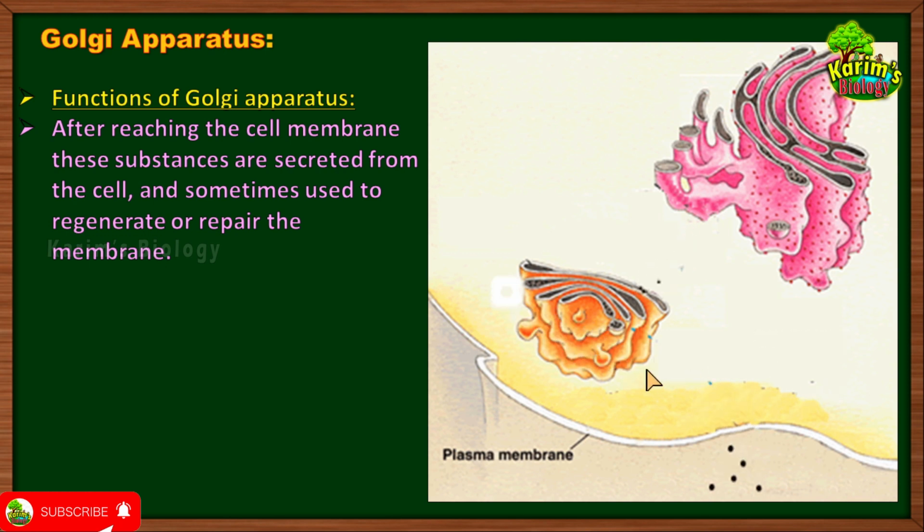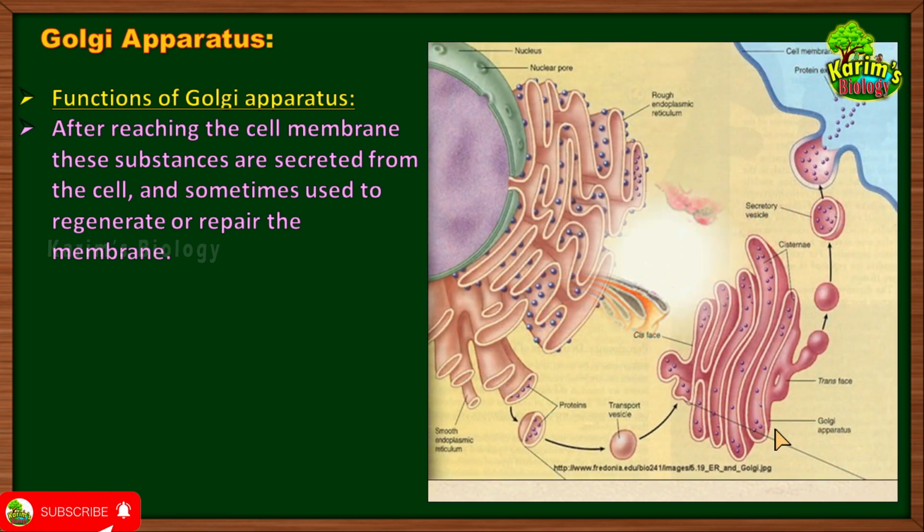If the proteins and lipids are required outside the cell, then they will be sent out of the cell through the plasma membrane with the help of exocytosis. The same lipids and proteins may be used by the same cell to repair its plasma membrane if it is damaged. That's another important function of the Golgi apparatus. This picture also clearly explains it.